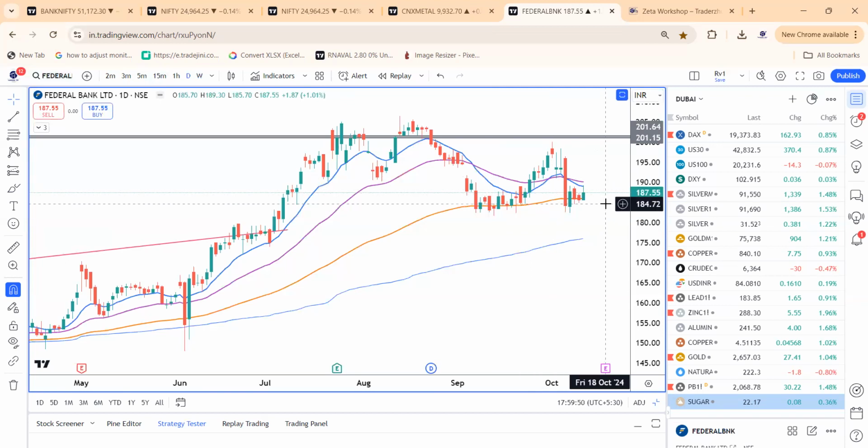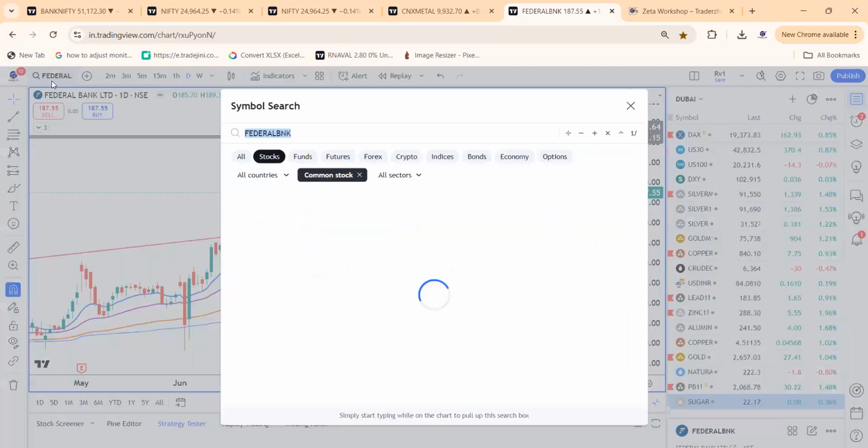I would take a call. The stops can be tighter. If you want, 184 can be the stop. Below that, it gets weak. But the price confluence zone of 183 to 184 is very much important. If a false spike comes on the downside, 178 can probably be tested, but I would play with tight stops. Federal Bank looks good on the charts.